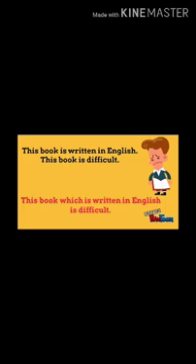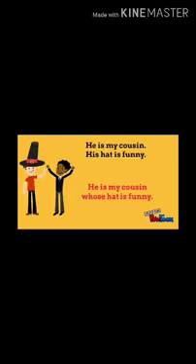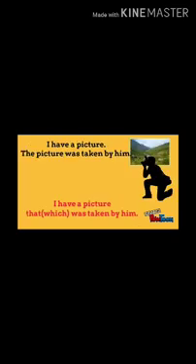This book is written in English. This book is difficult. So now: the book which is written in English is difficult. So which is the relative pronoun. Here also you can see who is a relative pronoun. He is my cousin, his hat is funny. So we can make a sentence by using a relative pronoun, that is, he is my cousin whose hat is funny. So here whose is a relative pronoun.